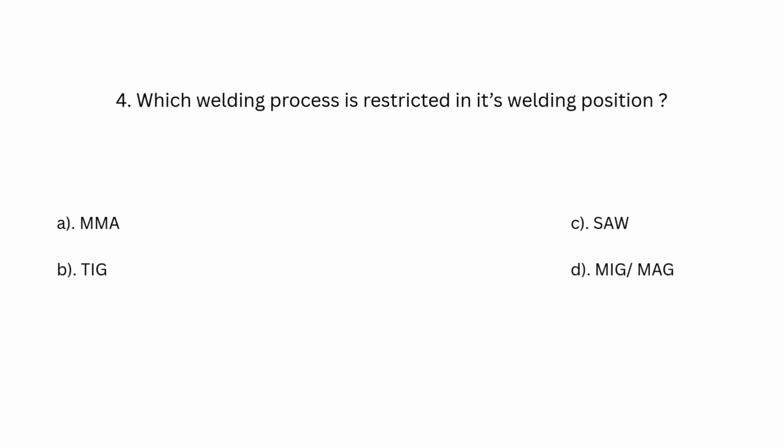Number 4. Which welding process is restricted in its welding position? A. MMA. B. TIG. C. SAW. D. MIG-MAG. Answer is C. SAW.